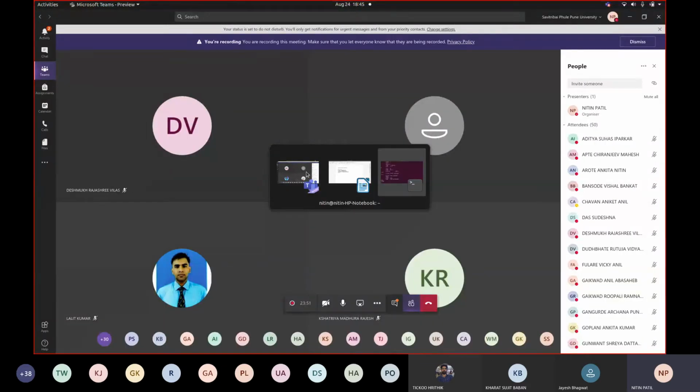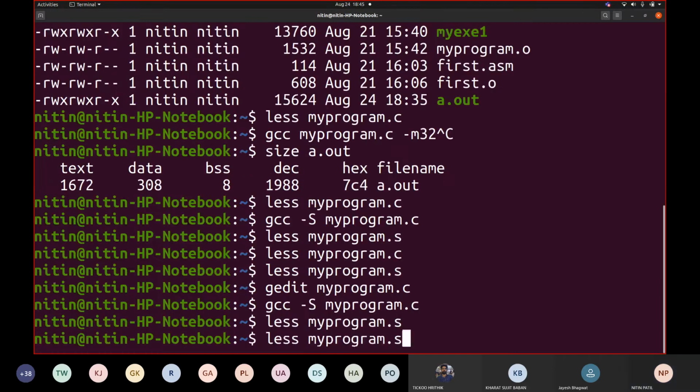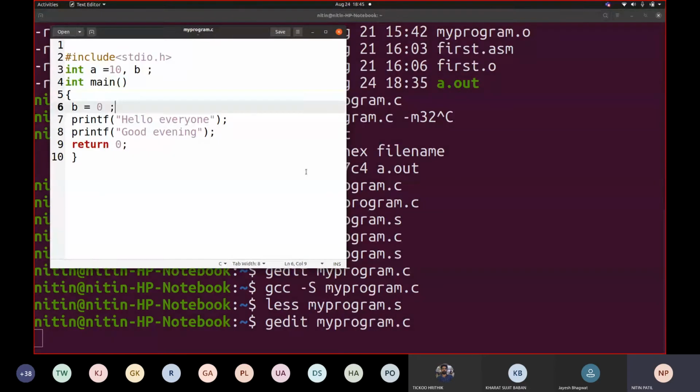So let me open gedit again, and we will write here scanf %d, ampersand B. Now, how many constants are there right now? The first constant was hello everyone. The second constant was good evening. And the third constant would now be this %d. So you should see LC0, LC1 and LC2.